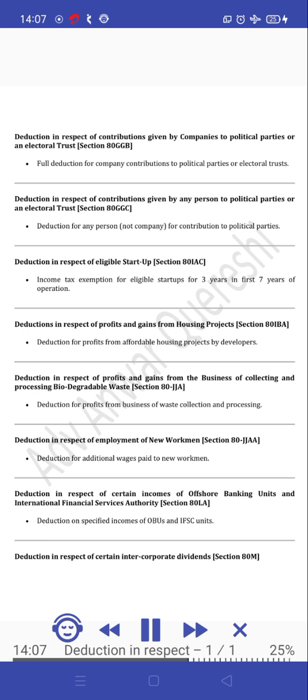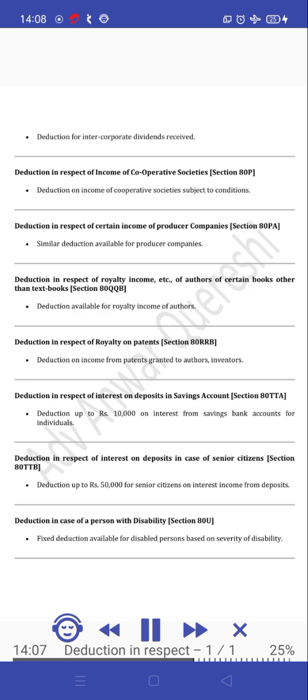Deduction in respect of employment of new workmen, Section 80JJAA. Deduction for additional wages paid to new workmen. Deduction in respect of certain incomes of offshore banking units and International Financial Services Centre, Section 80LA. Deduction on specified incomes of OBUs and IFSC units. Deduction in respect of certain intercorporate dividends, Section 80M. Deduction for intercorporate dividends received.